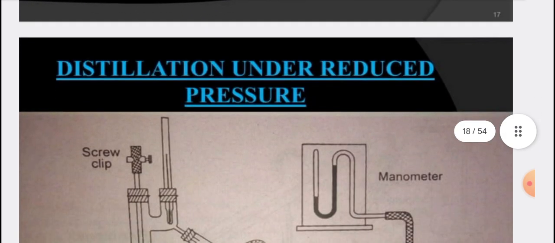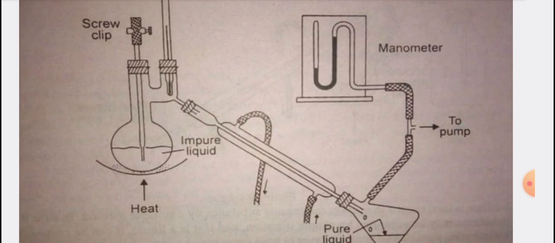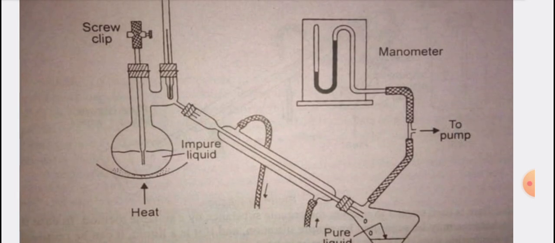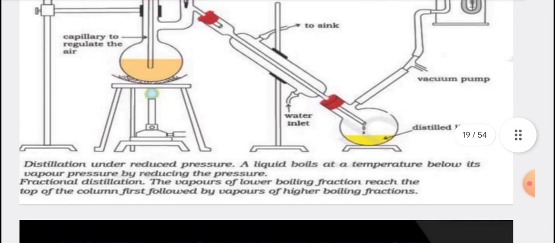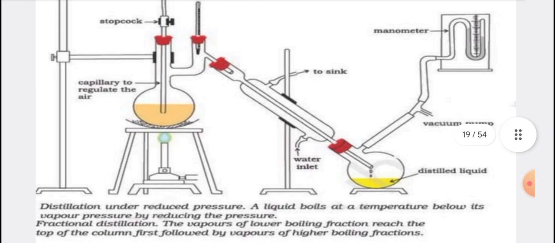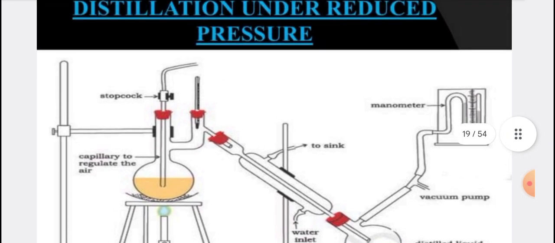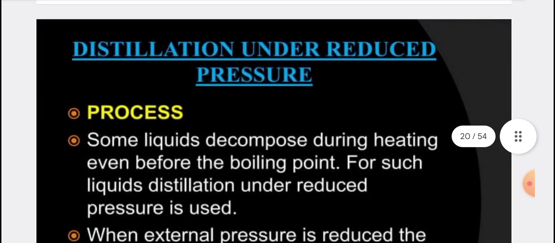Then there is distillation under reduced pressure in this diagram. You can see this is the diagram in which there is a manometer. A manometer is basically a device used to measure pressure. It is a very specific device. It measures the pressure in millimeters of mercury. Distillation under reduced pressure has a schematic diagram given here. This diagram is directly taken from NCERT. So if you go through that book, you can find the diagram presented there.